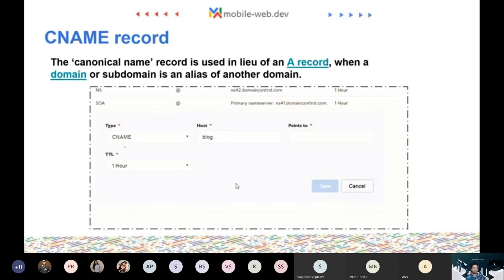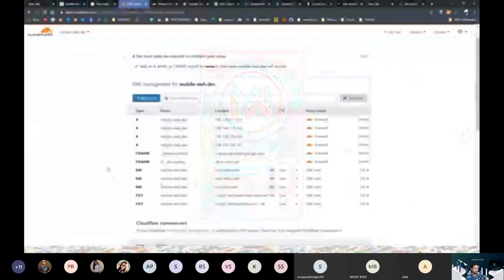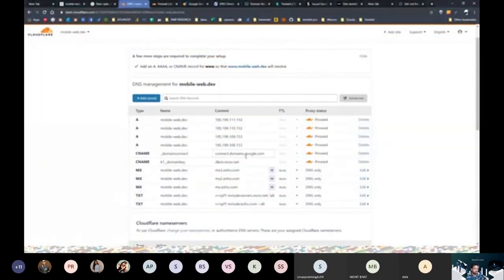So let me show you a live example. If I visit my DNS records, you will be able to see that there is a CNAME over here that points to a domain key, as Google domain key. This is because our web server was actually hosted on Google Domains. So that is why something like this exists. Now, in this case, we won't need a CNAME actually, because our address is directly pointing to the address of the website. But in some cases, you will have a different CNAME address.